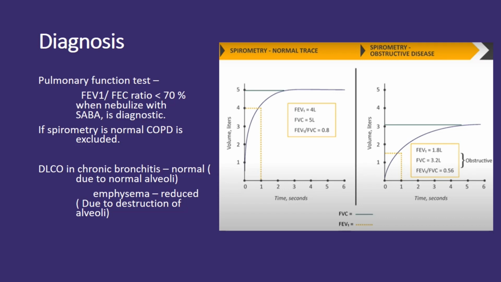DLCO in chronic bronchitis. In chronic bronchitis, DLCO is often normal since the alveoli, responsible for gas exchange, remain intact. In emphysema, DLCO is reduced due to the destruction of alveoli, compromising the lung's ability to transfer gases effectively.